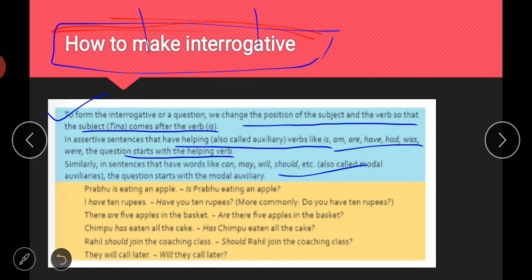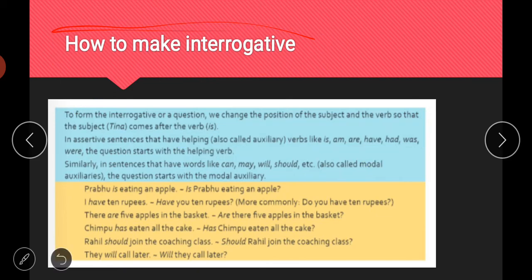So let us take a look at the example. First, Prabhu is eating an apple. Here, "is" is the helping verb, so we will put "is" at the starting of the sentence, and at the end of the sentence we will put a question mark. So "Is Prabhu eating an apple?" will be your question.